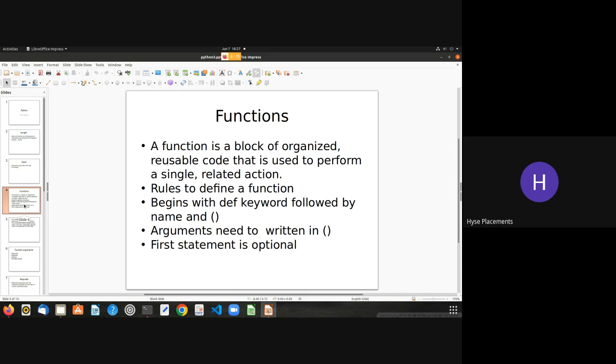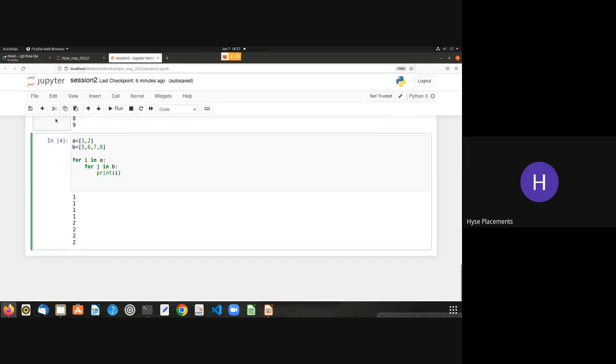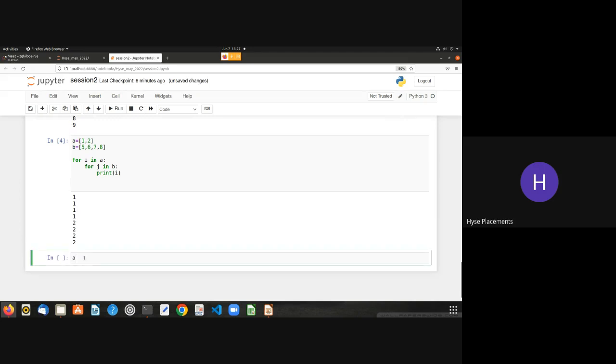For example, consider like this. If you want to add up two numbers, we'll take the program of addition of two numbers. So whenever you want to add two numbers, what is the program? Let us see. I'll go here, a equals 5 and b equals 6, and then I'll apply c equals a plus b, and then I'll print c. So this is my programming logic. If I execute this, the answer is 11.